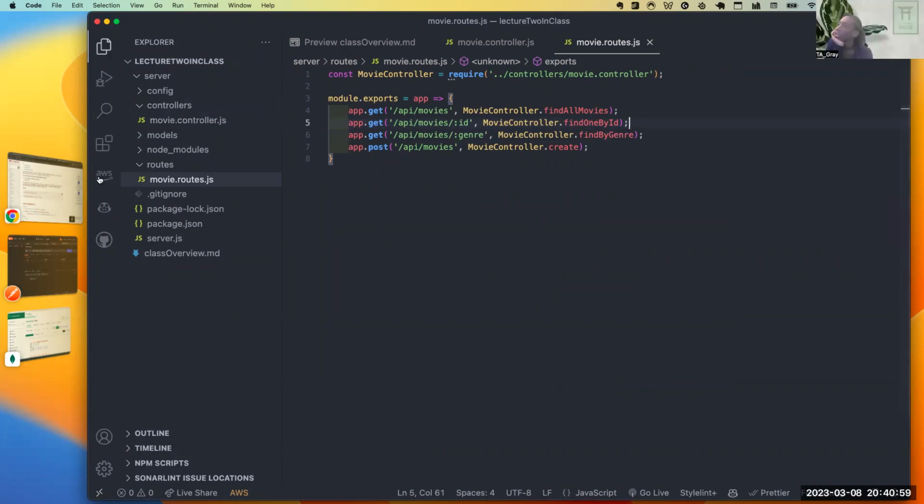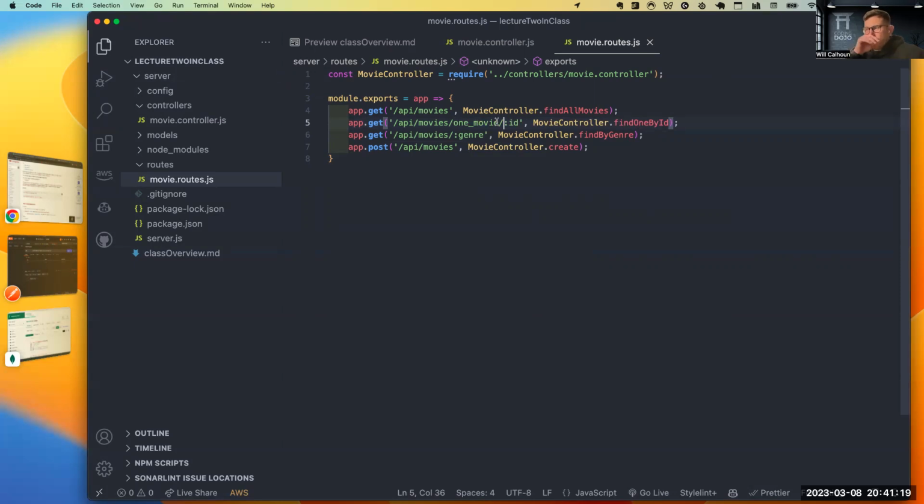I think you have to then change the path name. I'm going to say one movie /ID. Because I think what Grant is saying is correct.